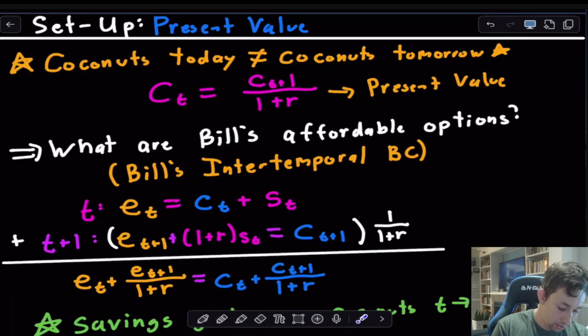We know that coconuts today are worth a certain amount of coconuts tomorrow, discounted back 1 period using the interest rate, 1 plus r. I've got a video that shows exactly how this present value versus future value stuff kind of works.